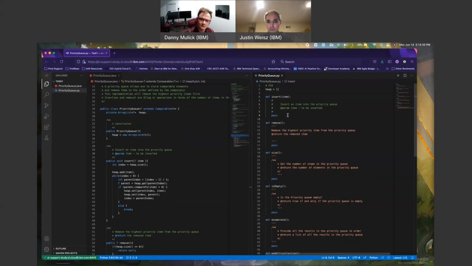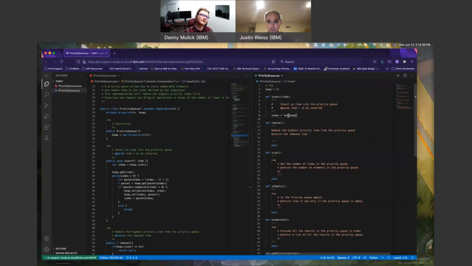Start with insert. Remove my pass. Insert an item into the priority queue. So I can actually come back here and fix this because I didn't have that at front. I'm inserting an item. So what I first have to do, reading from here, is get the index to insert at. So I just say index equals heap.size, which would be len(heap) is how I would write that.